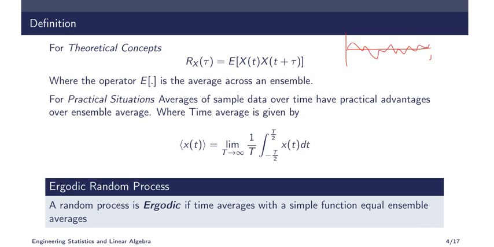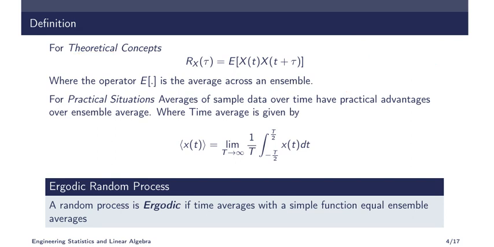So this is x of t. Similarly, another possibility is this one. So these are all functions of t, and this is a random process. So many possible combinations are there. All of this depends on some random variable. So the average over that random variable will be used. If you find the average, that is called the ensemble average. So the ensemble average can be found only for the theoretical concepts.